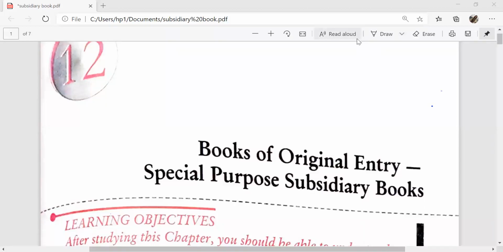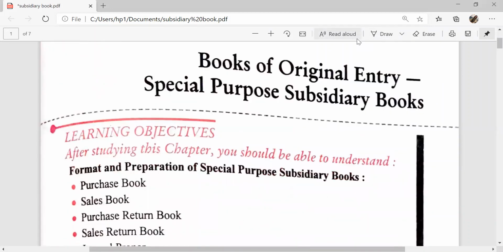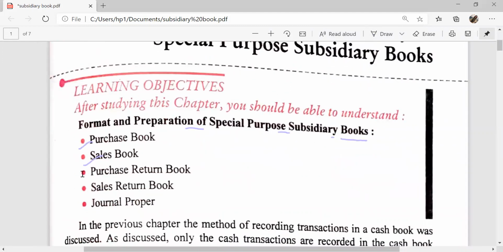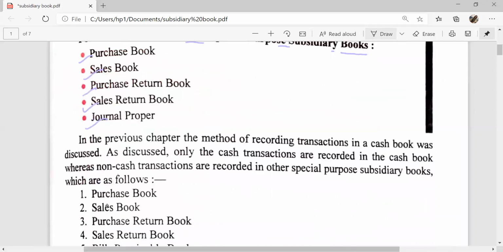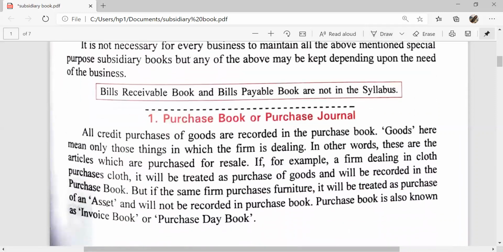Chapter 12, Books of Original Entry, Special Purpose Subsidiary Books. After studying this chapter, you will be able to understand the format and preparation of special purpose subsidiary books. These are the purchase book, sales book, purchase return book, sales return book, and journal proper. Today we will discuss the purchase book.